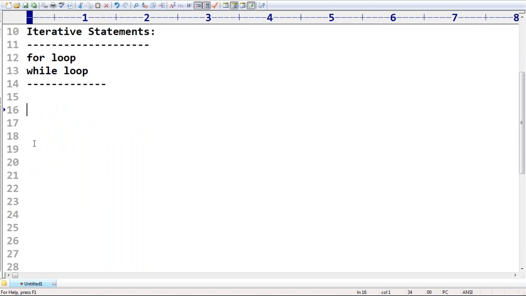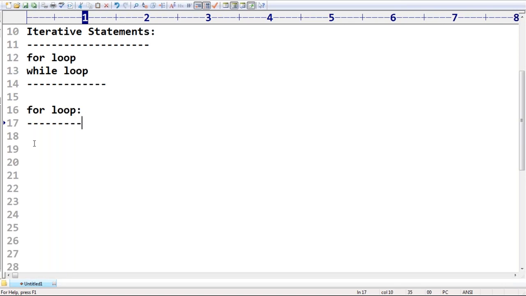When should we go for the for loop? Very simple: if you want to execute a group of statements for every element present in the sequence. In other languages we can use the word array. There, a normal for loop executes a body a particular number of times.